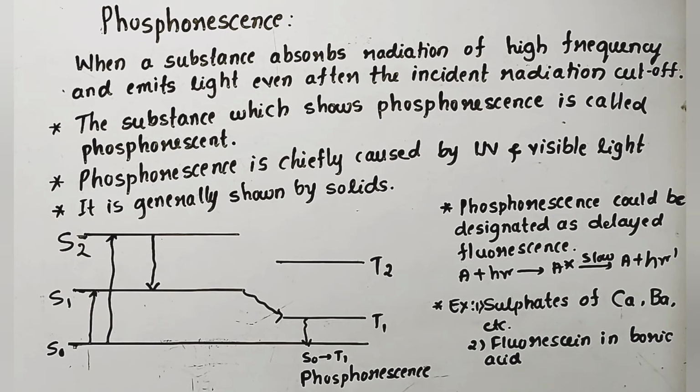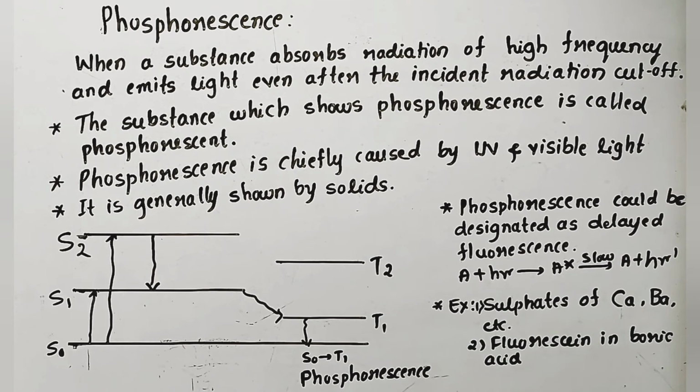Now we'll see phosphorescence. Phosphorescence is another photophysical process. When a substance absorbs radiation of high frequency, or short wavelength, it emits light even after the incident radiation is cut off. See here, in case of fluorescence, the re-emission of light stops as soon as the incident radiation is cut off. But here, the emission of light takes place even after the radiation is cut off. Later we'll see the reason for that.